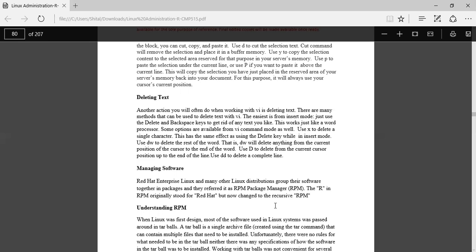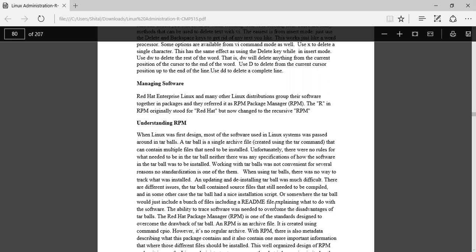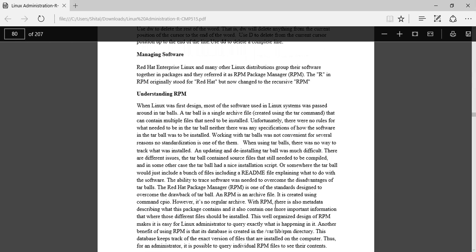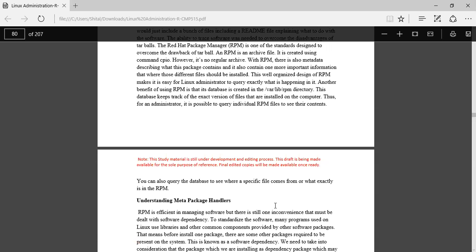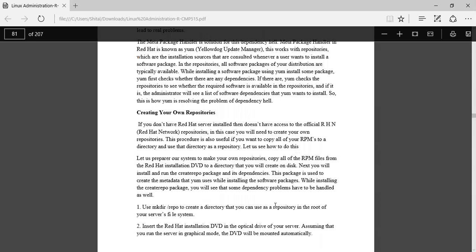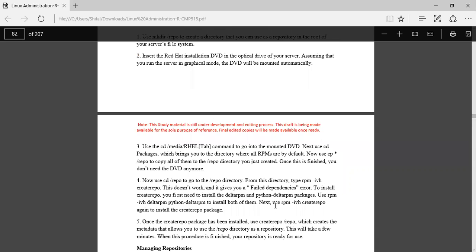Managing different software. Red Hat Enterprise Linux and many other Linux distributions group their software together in packages. This is Red Hat packages, which are managed by the RPM package manager. This is all about the RPM packages, provided by Red Hat.